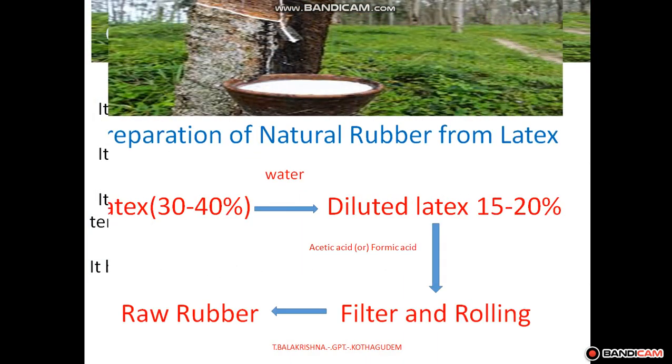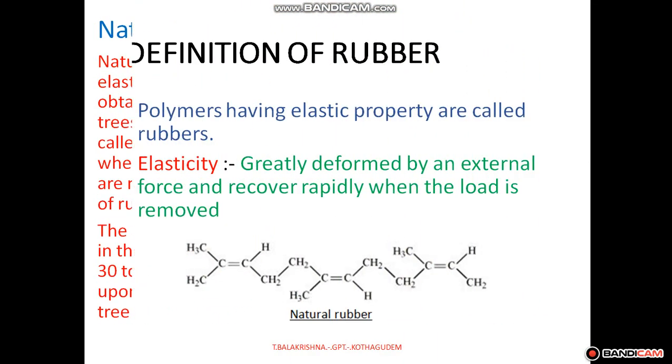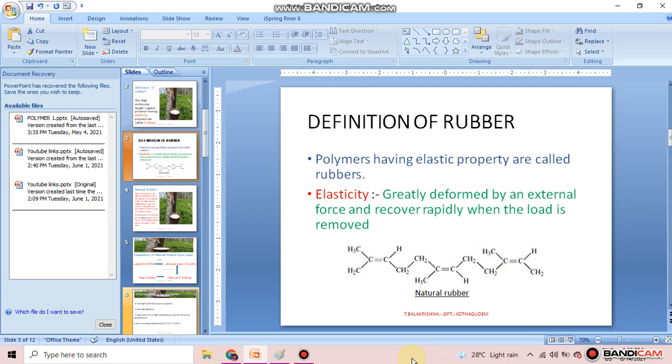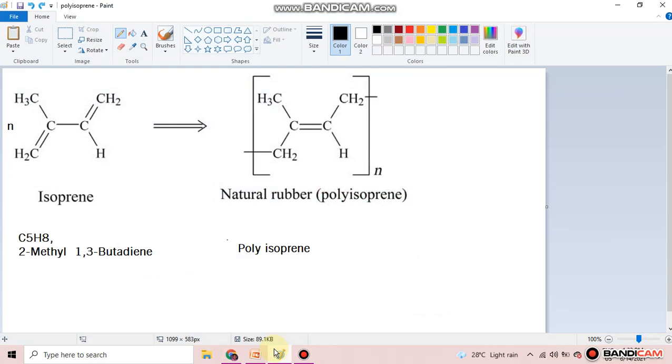Students, here it is, natural rubber. The natural rubber chemical name is polyisoprene. In polyisoprene, the monomer is isoprene. First you want to know the structure of isoprene. Natural rubber is also called polyisoprene, and here many isoprenes are combined to form polyisoprene.